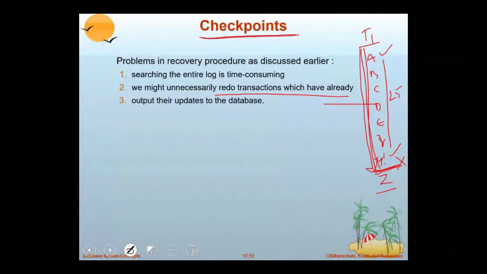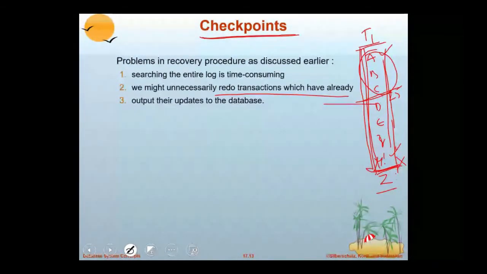So a transaction may be executing several updates like A, B, C, D, F up to J, and after some updates I perform a checkpoint. Or else it is simple to understand: you are saving a document while typing it. When typing a document, at frequent intervals you click on save.